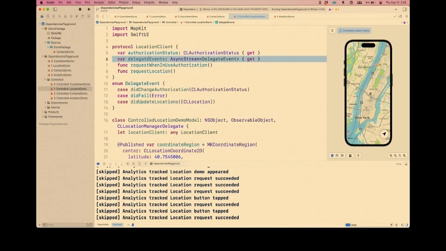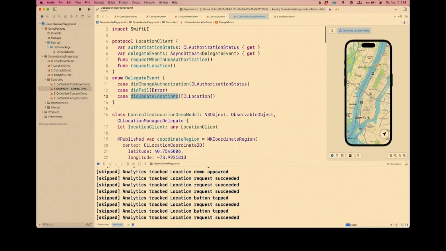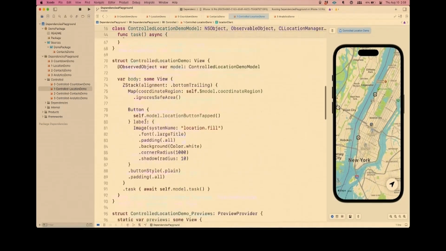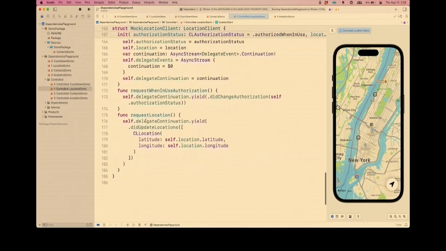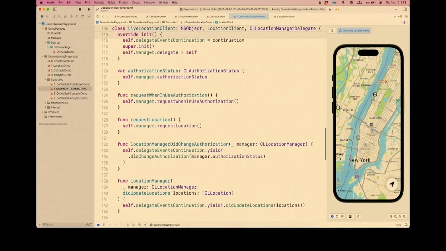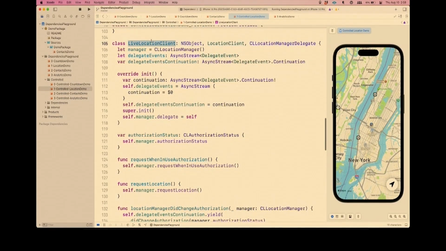And this would be an enum with just all the various delegate methods that we're interested in, such as when their authorization changes, when something fails, or when we do actually get their locations. And so we start using this client, we provide it explicitly, and we start using it rather than calling out to CLLocationManager directly. And the reason we do that is because that allows us, if I skip all the way to the bottom, to have a version of the location client that does actually touch the CLLocationManager APIs.